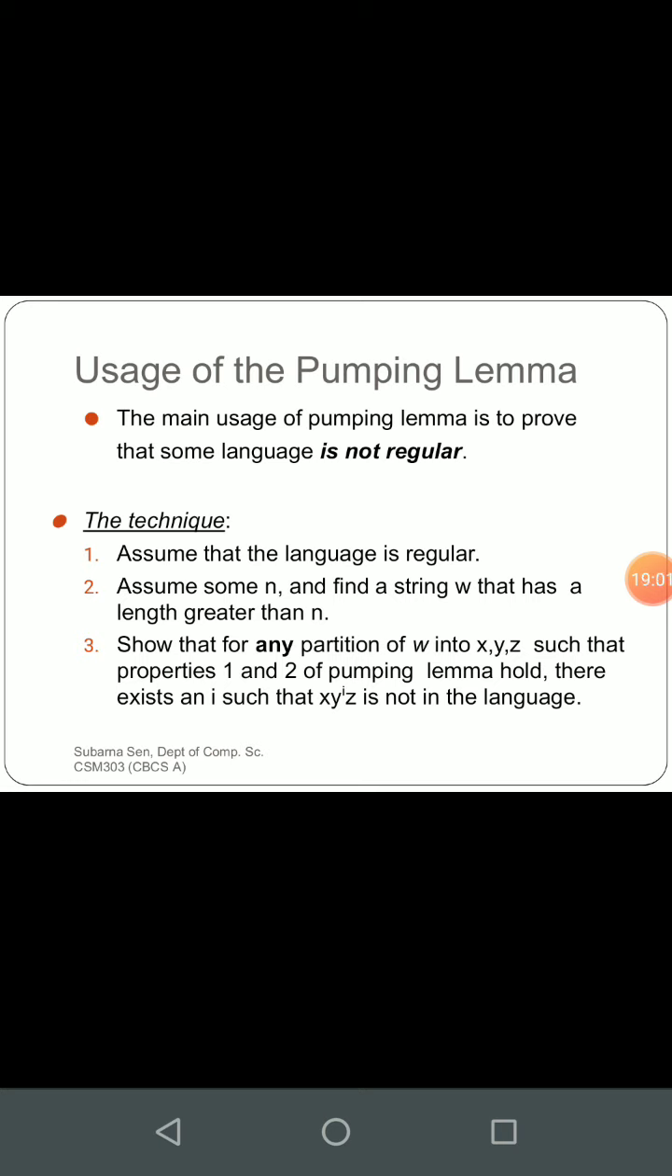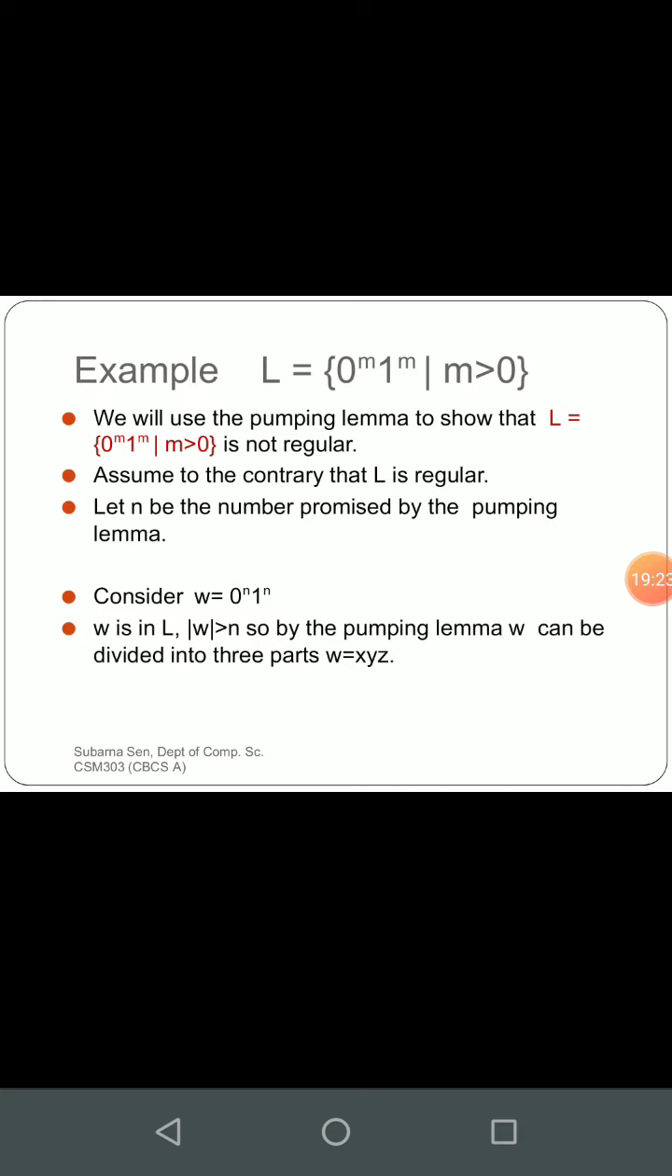please remember those properties of the pumping lemma that we have read beforehand, and there exists an i such that x y to the power i z is not in the language. If you can prove that x y to the power i z is not in the language, then you cannot say the language is regular. So previously we assumed that the language is regular, but after that we are contradicting ourselves. That is the job. Now we will focus on this example.